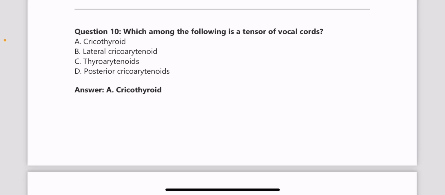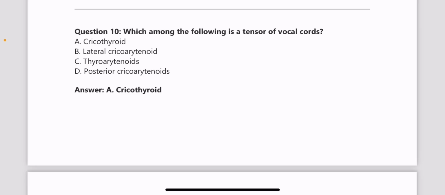The vocal cord muscles, the tensors, abductors and adductors, are very, very important. Some of the muscles act at the vocal cords and some of the muscles act at the laryngeal inlet. That is also an important area, but the muscles acting on the vocal cords are very, very important. Every time questions come from there. So here the answer is cricothyroid. Cricothyroid is again an important thing, because cricothyroid is the only